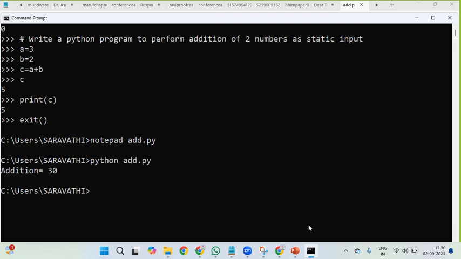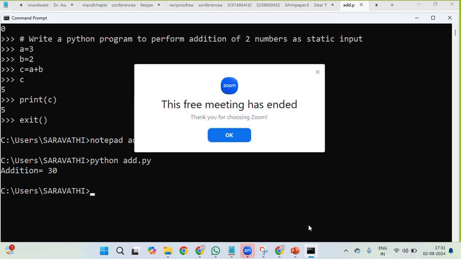This is the way we execute Python programs in two ways. One is in IDLE and the other is in the scripting way. In IDLE, if you want to clear the console, we use import os and os.system of CLS.